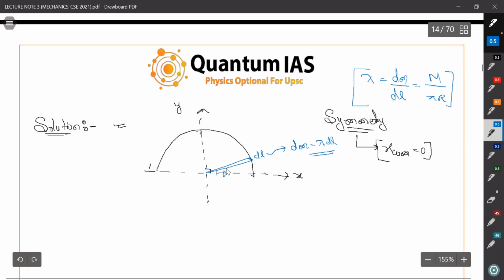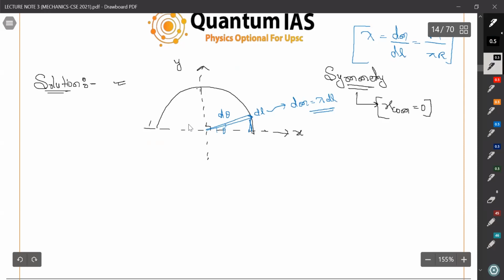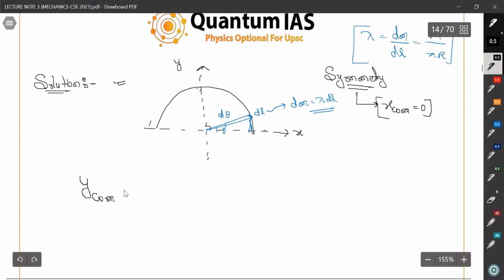At angle theta, we take this d theta and this element. We need to find the center of mass for this element. What we want here is the y center of mass. So it can be written as the integral of y of dm into dm, upon the total mass m.